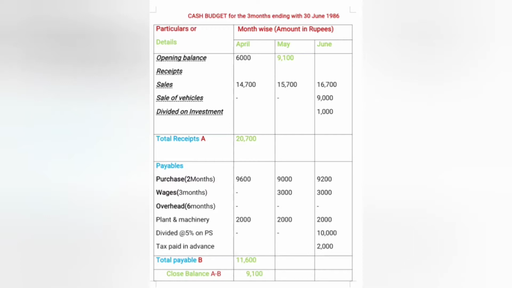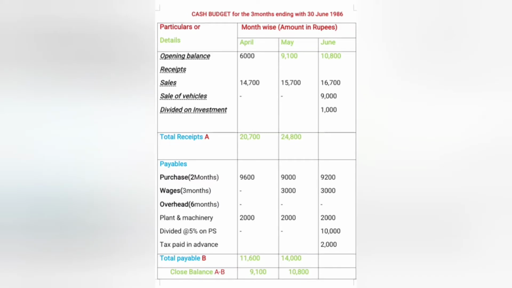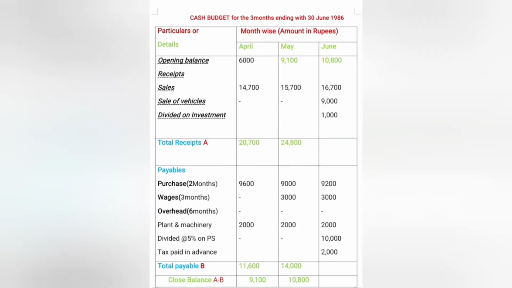Now we can calculate total payments and total receipts. We are coming to the receipts column, 9,100 plus 15,700, that is equal to 24,800 total receipts.